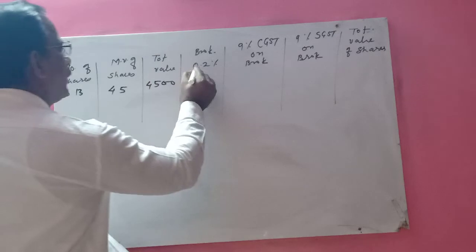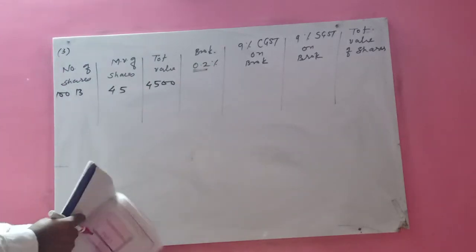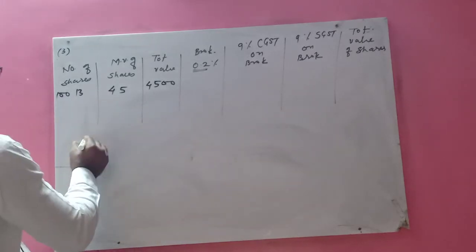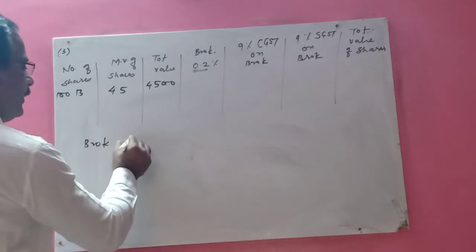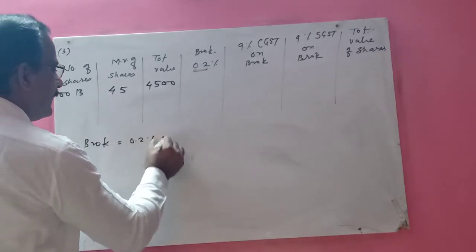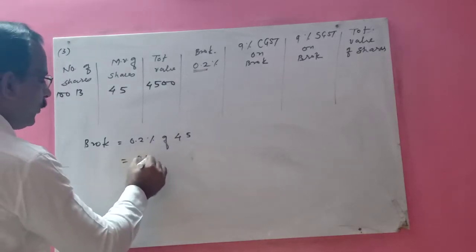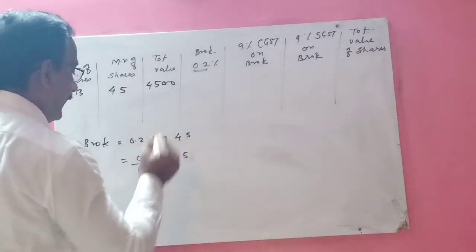Brokerage is always calculated on market value. Means you have to calculate this 0.2 on market value. Your market value is how much? 45. So brokerage is equal to 0.2% of 45. That means 0.2 upon 100 into 45.